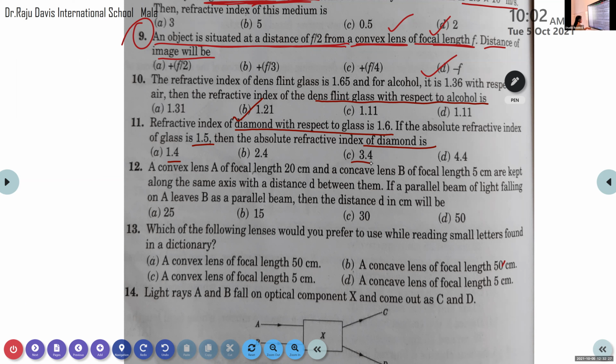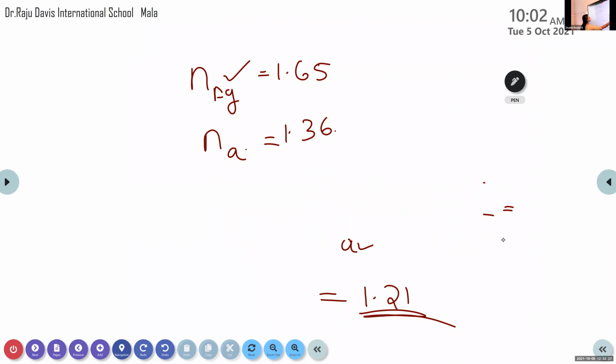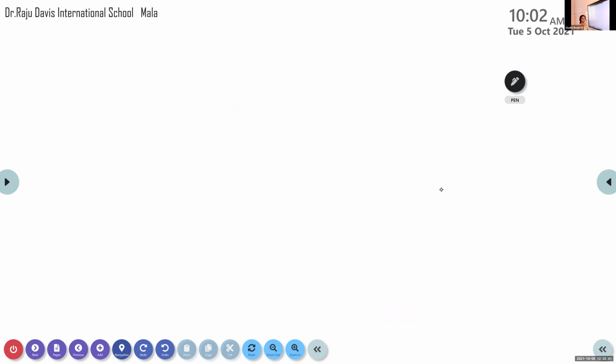Okay, so let me check the answer. The refractive index of diamond with respect to glass is 1.6. What does it indicate? The refractive index of diamond with respect to glass. So try to form an equation like that. With respect to this information, try to form an equation.